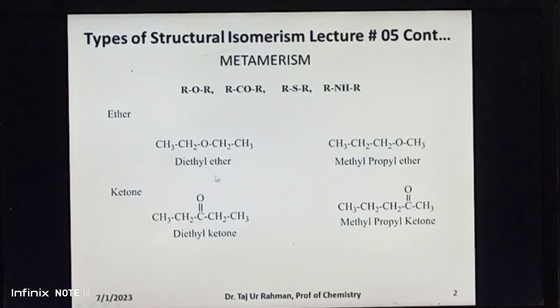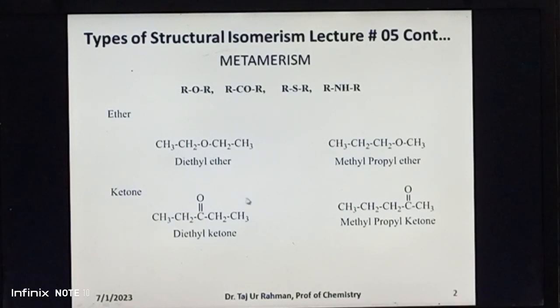These are two ether compounds, that is diethyl ether and methyl propyl ether. In diethyl ether, the two alkyl groups, that is two ethyl groups, are attached on both sides of the same functional group, that is the ether functional group.